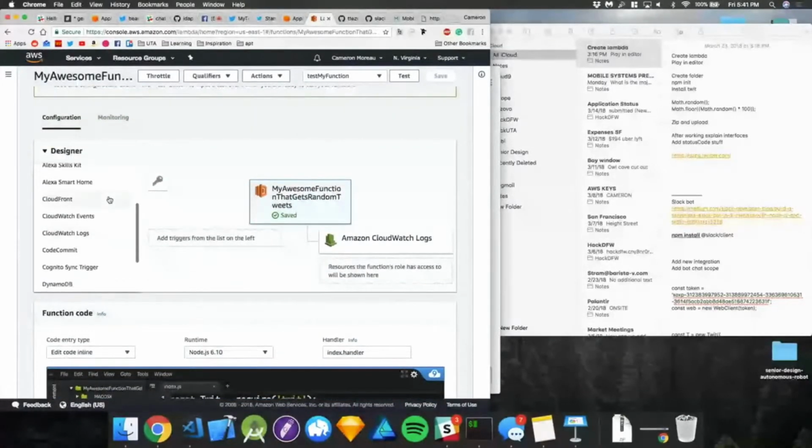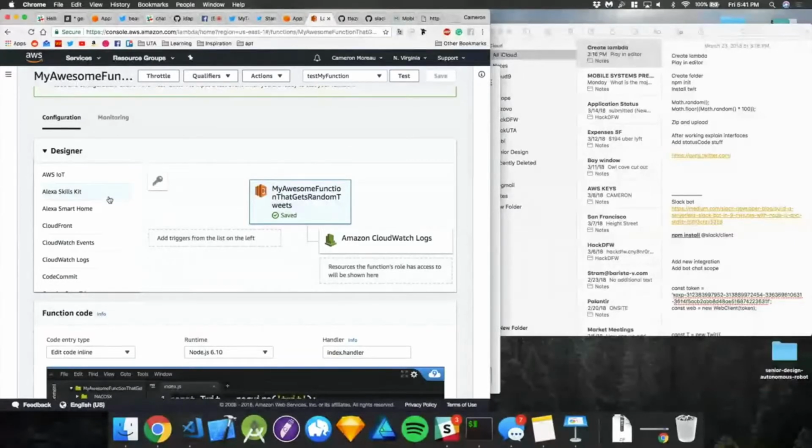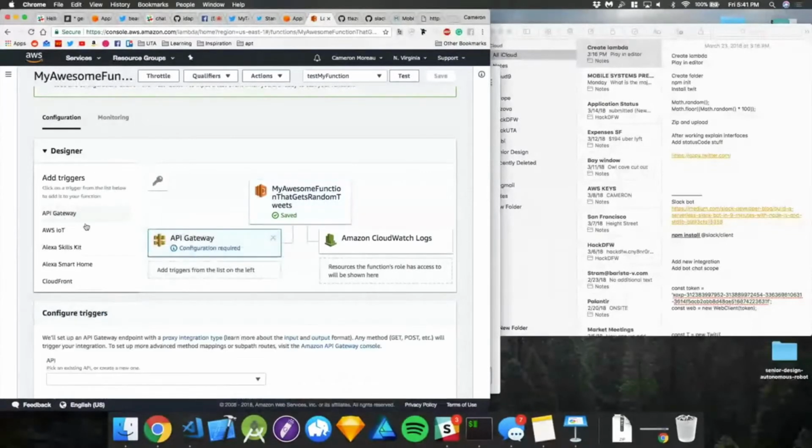There are all these little triggers you can do. Let's say I'm running a big web service and it's dying. I have a bunch of traffic coming in and I'm not able to serve that anymore. I could essentially make a trigger from that to call some AWS Lambda function to message me on my phone. But we're not going to get that complicated today. We're just going to do API Gateway.